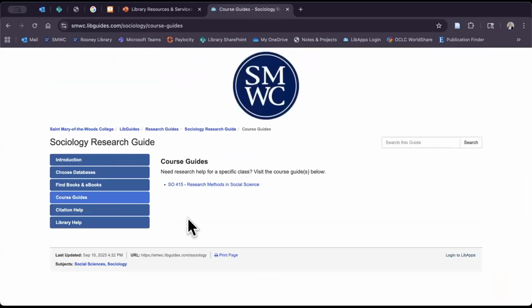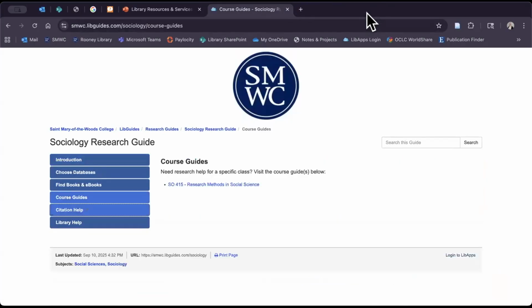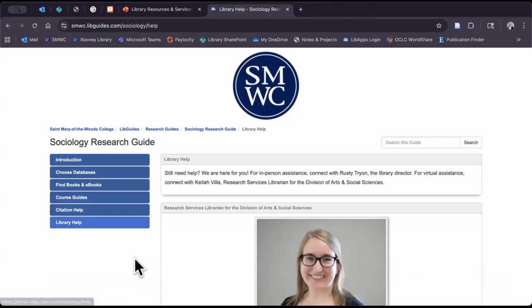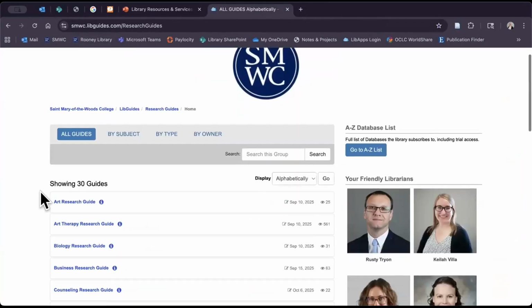Now, course guides we're going to get into next, but if there are any relevant course guides for that subject, you'll see a list of those, as well as citation help that aligns with the particular type of style that you're using, whether APA or MLA, and then library help, who would be the contact for that particular subject. Okay, so let's take a look at some others.